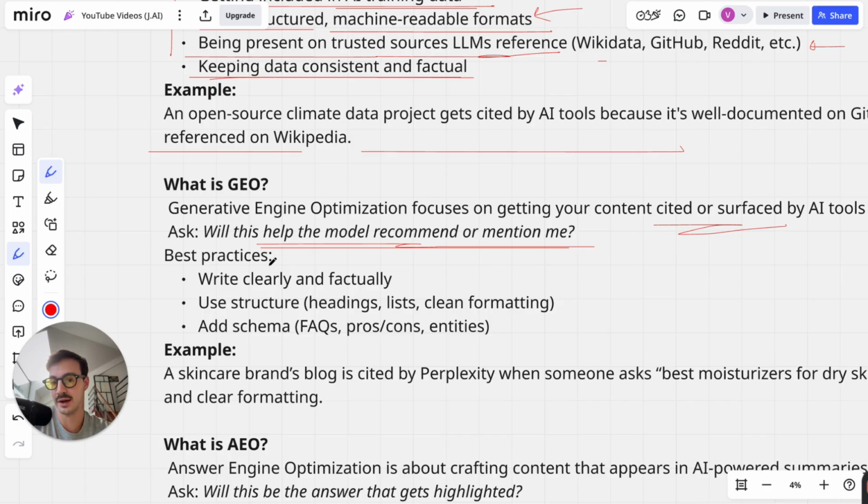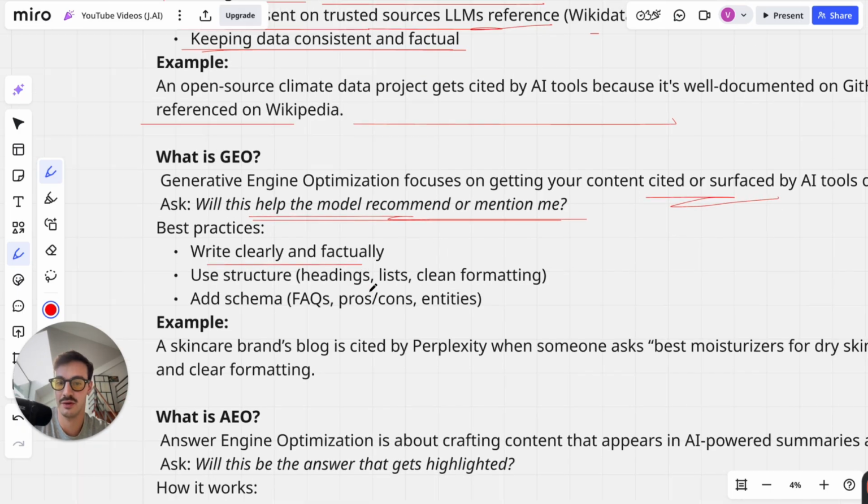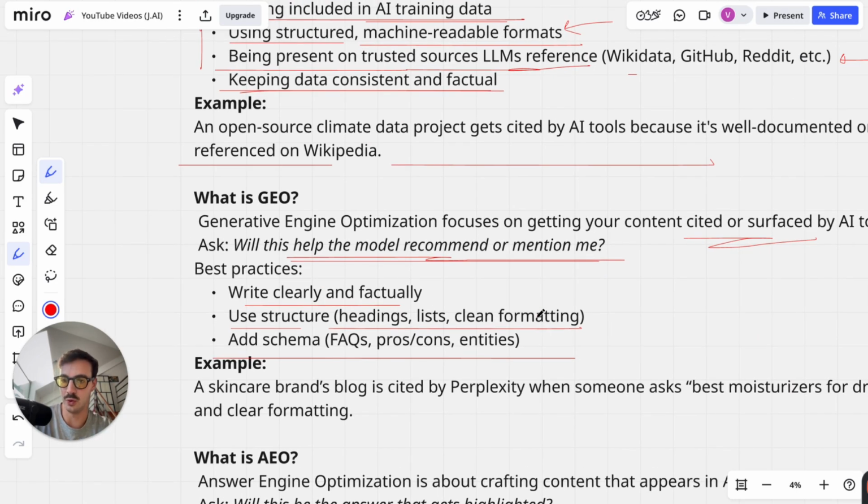So best practices, again, write clear and factual content, use structure, headings, lists. And schema as well, basically just a way to make sure that the AI understands what you do, understands what you're talking about.